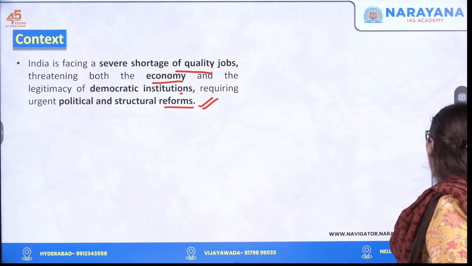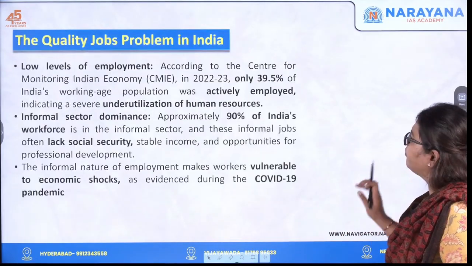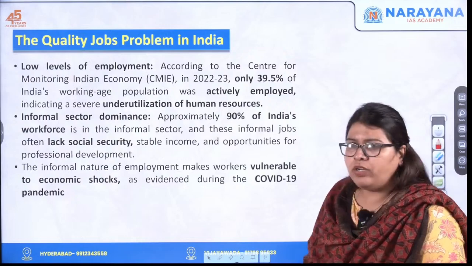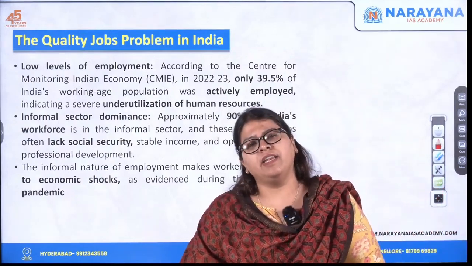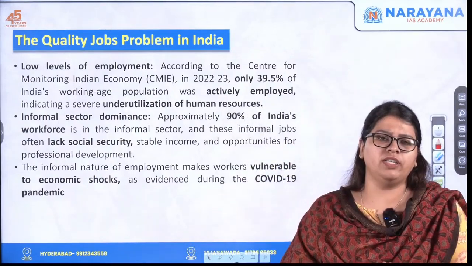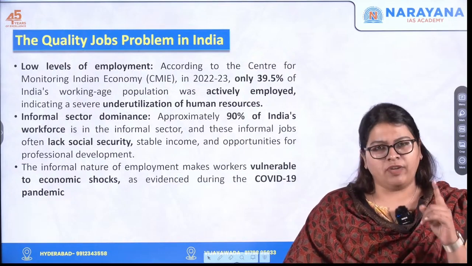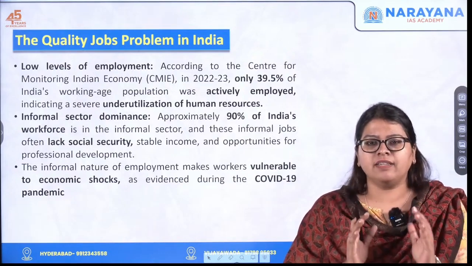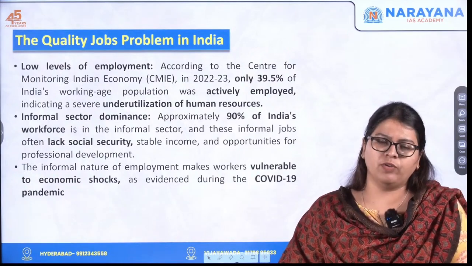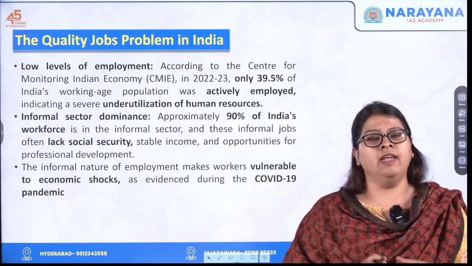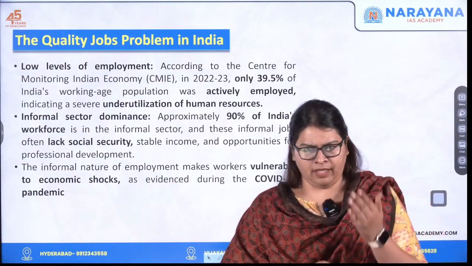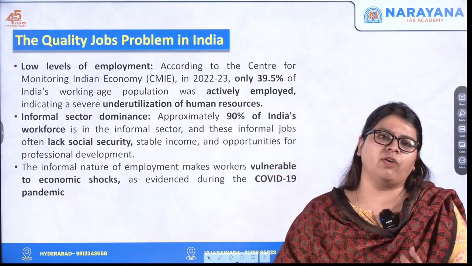Let's move forward to understand. Let's see what the problem of the unavailability of quality jobs in India is. First of all, what is the current status that India has with respect to employment? India is characterized by low levels of employment.